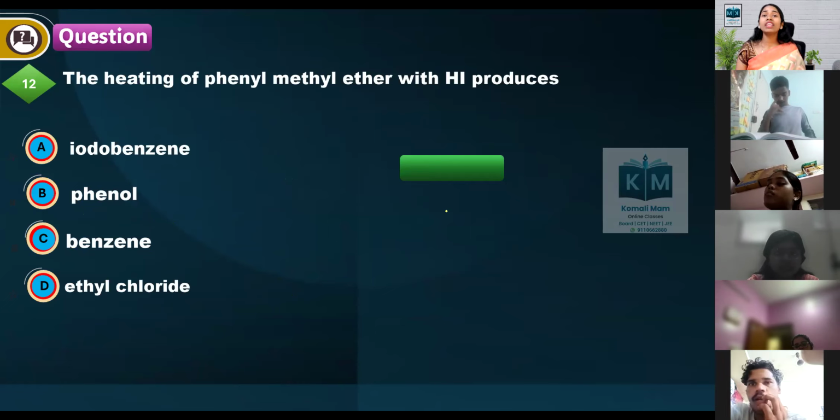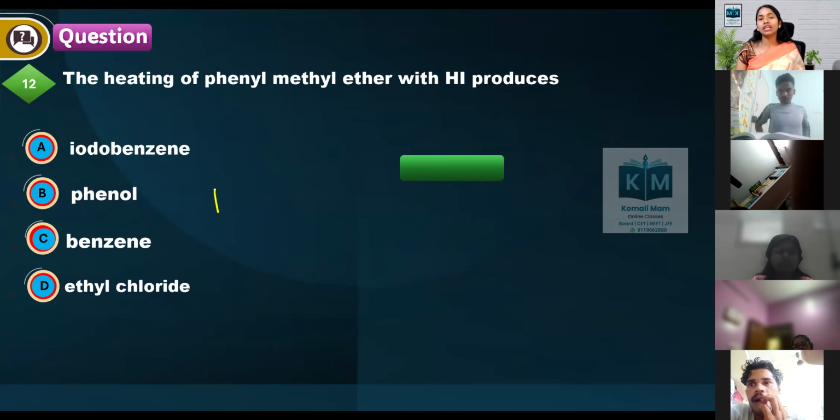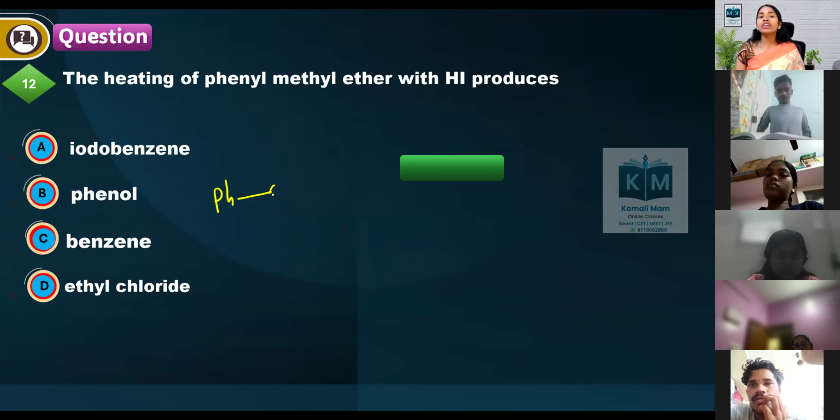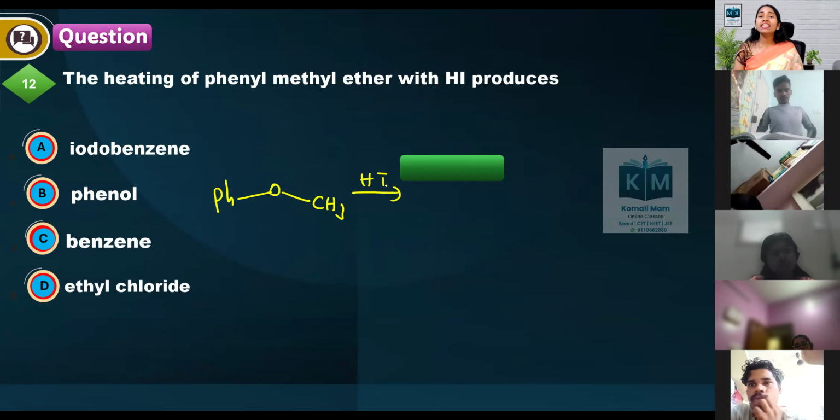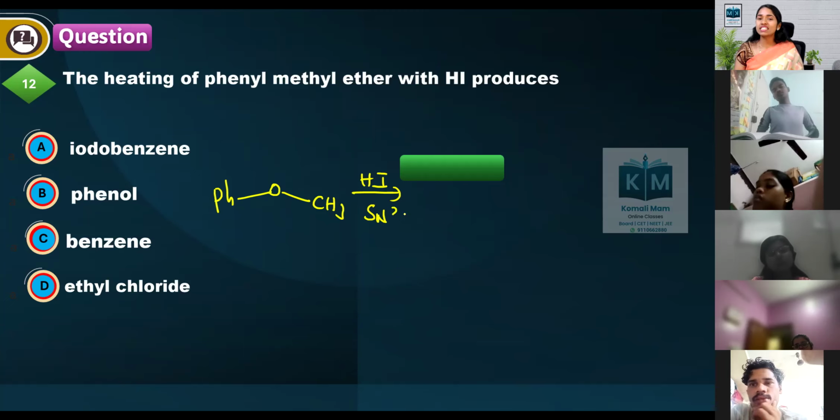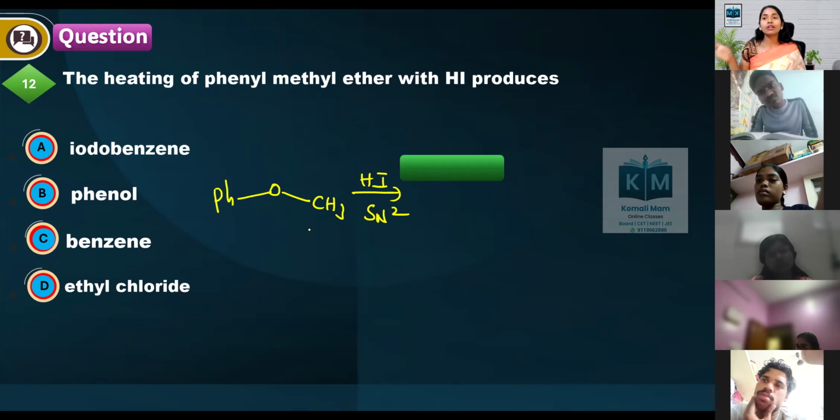The heating of phenyl methyl ether, again not needed, but one time let us see. Phenyl methyl ether reacts with HI. In this case, which reaction is it? SN2. Why is it SN2? Because there is no tertiary alkyl group in any case. Then what do you have to do?